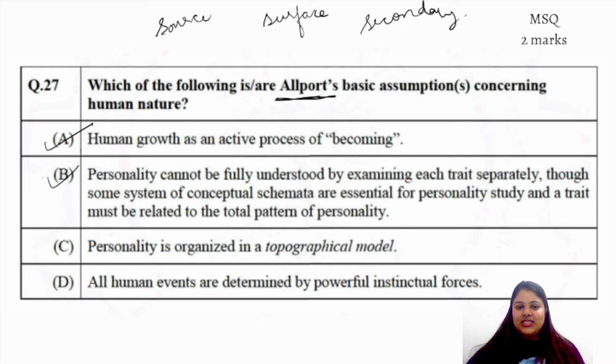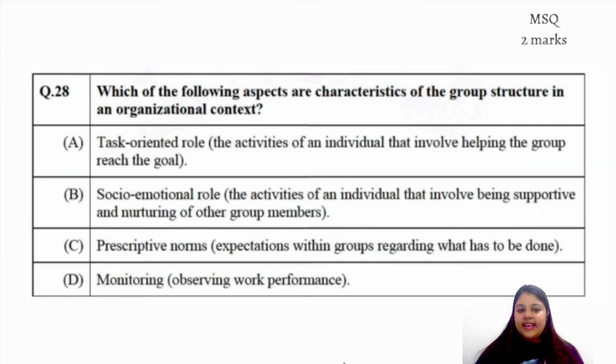Yes. So, Allport basically talked about personality, which cannot be fully understood by examining just one single trait. We have to study it as a group of a lot of traits, right? Now, moving on to the next question. We would read this particular question.